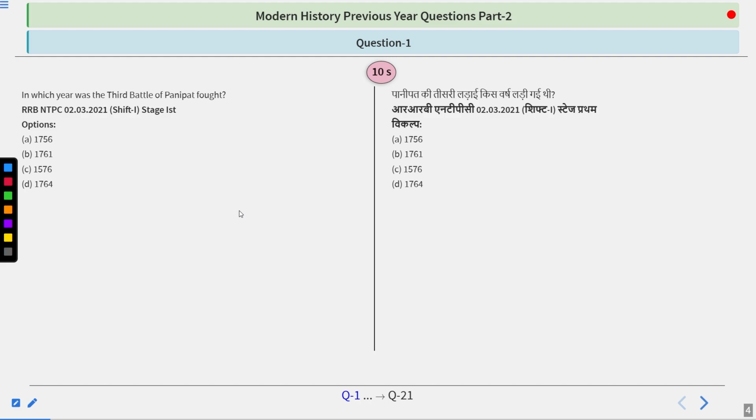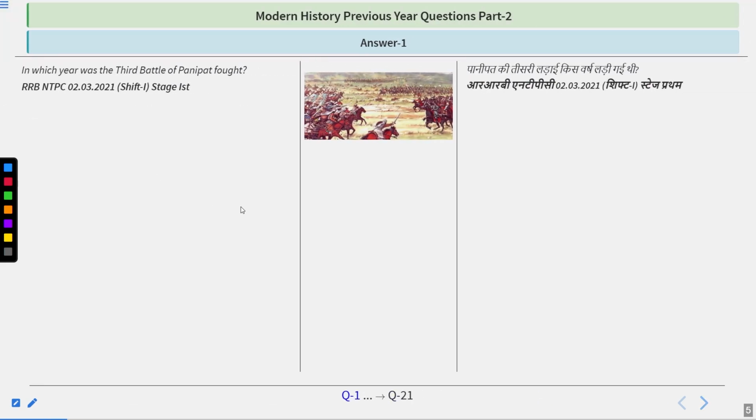The first question that we have with us is: in which year was the third battle of Panipat fought? Very simple question, I guess. You have your time. Just think about it and answer the question. Options are 1756, 1761, 1776 or 1764. I hope you have figured it out. The answer is very simple. The answer is 1761.